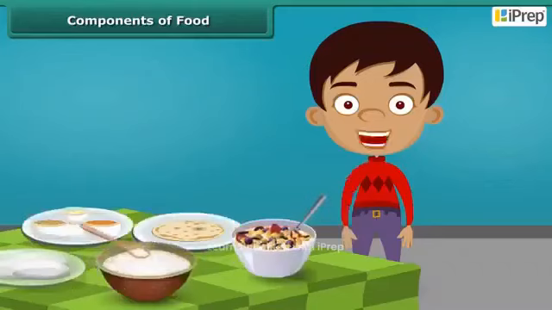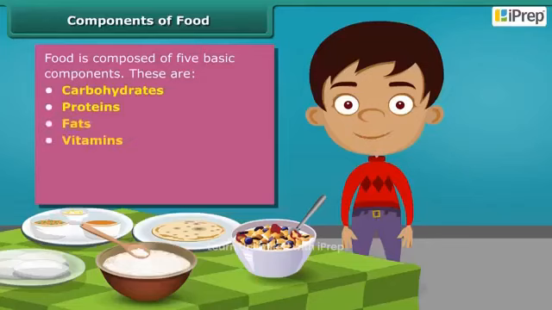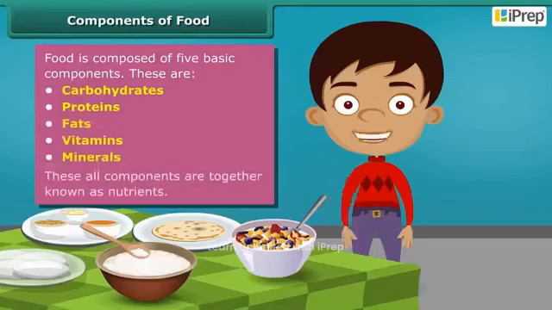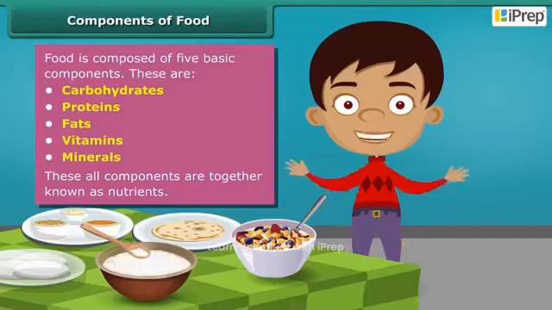Now a question may arise that how do we get energy by eating food, and why food is known as fuel for our body? Friends, food has 5 basic components in it. These are carbohydrates, proteins, fats, vitamins, and minerals. All these components together are called as nutrients. A body digests food and absorbs these nutrients to provide energy. Some nutrients help us fight against diseases.